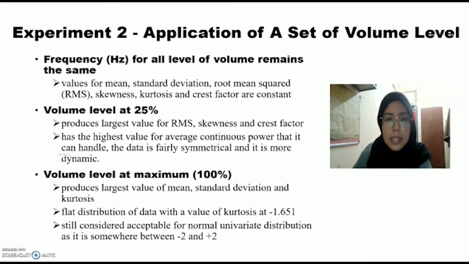When the speaker is at a volume level of maximum, which is 100%, it produces the largest value of mean, standard deviation, and kurtosis. It exhibits a flat distribution of data with a value of kurtosis at negative 1.651. But it is still considered acceptable for a normal univariate distribution as it is somewhere between negative 2 and positive 2.